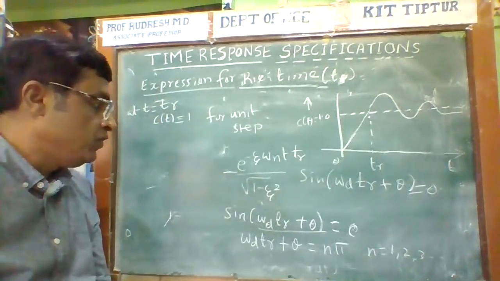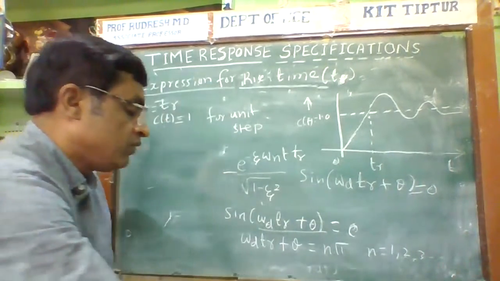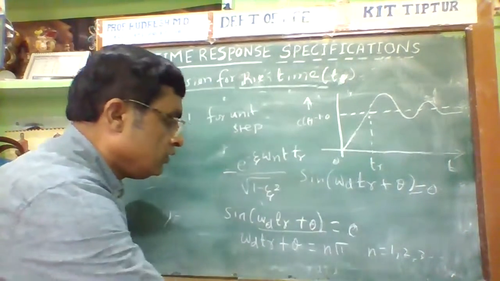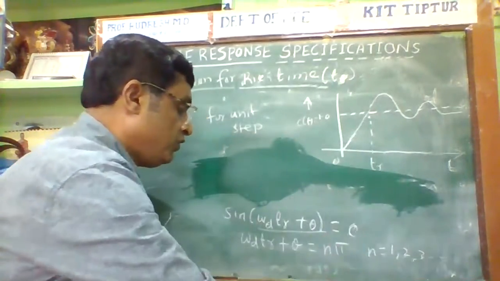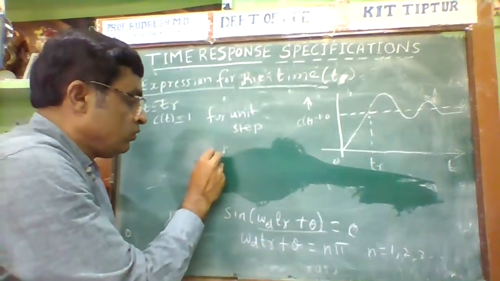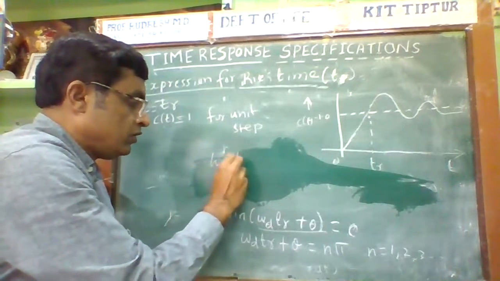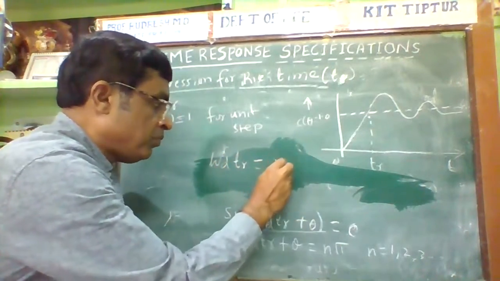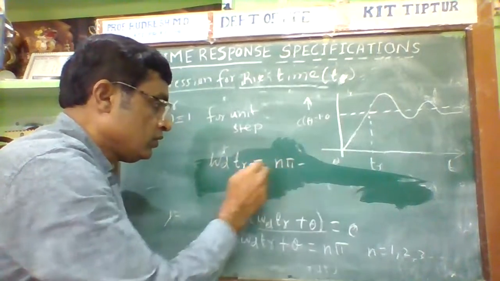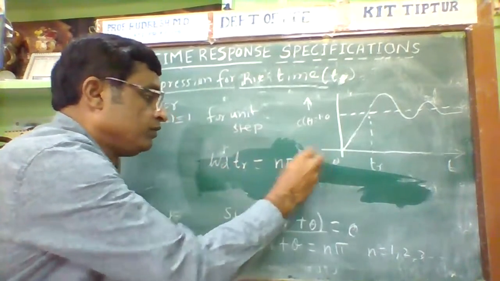I want to calculate Tr. How to calculate Tr? Omega d Tr is equal to n pi minus theta.